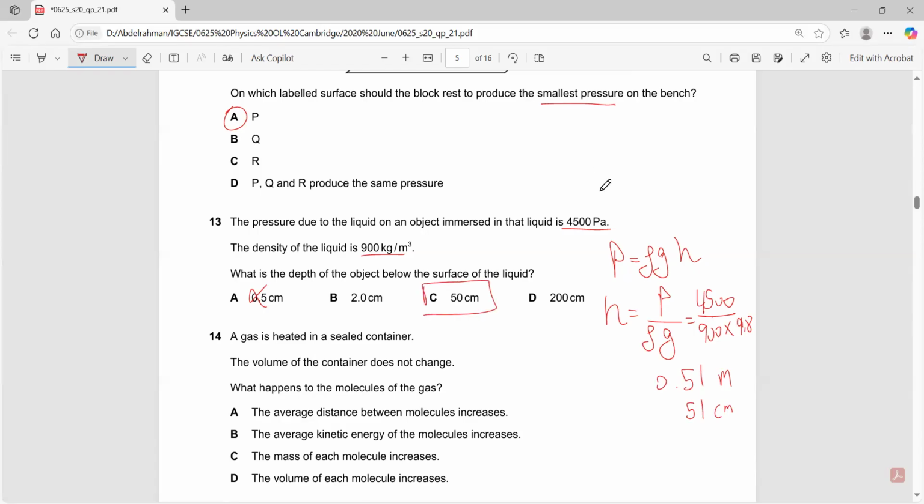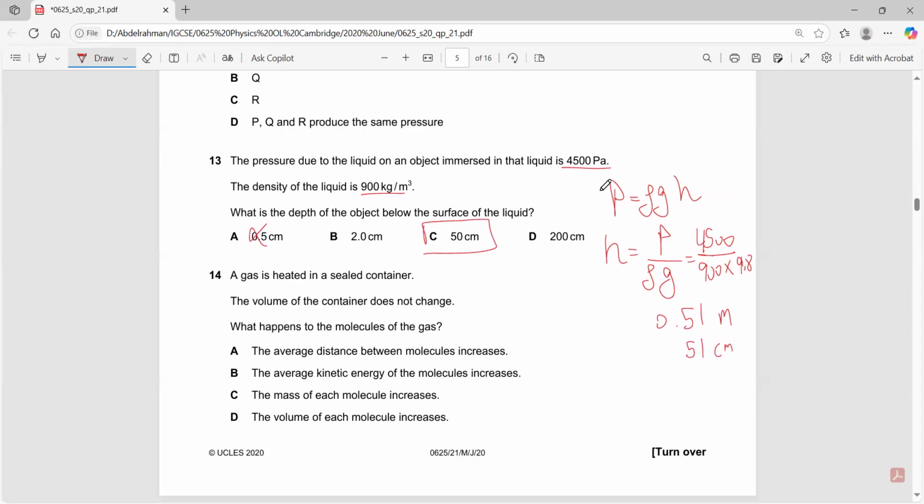A gas is heated in a sealed container. The volume of the container does not change. What happens to the molecules of the gas? As you heat up the molecules, does the average distance increase? No, because the volume doesn't change. The average kinetic energy increases. Yes, this is B.